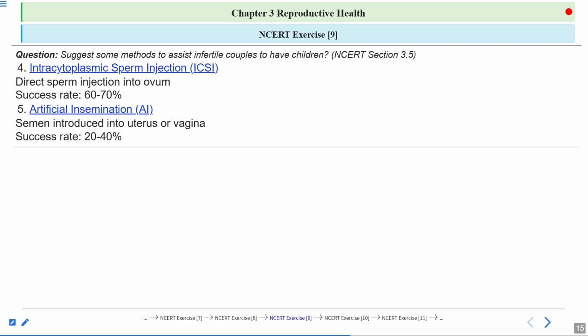Okay, and the best approach, which technique or which approach to follow, depends upon the age of the male and the female, the age of the partners. Okay, what is the cause of infertility, the medical history of that person, then personal preferences, which technique the couples or the female want to follow, then the financial resources, how much money they want to invest in these techniques, and then there are a lot of religious and cultural beliefs also. Okay, so all of these things are taken into consideration when you are selecting any technique as a treatment for infertility.